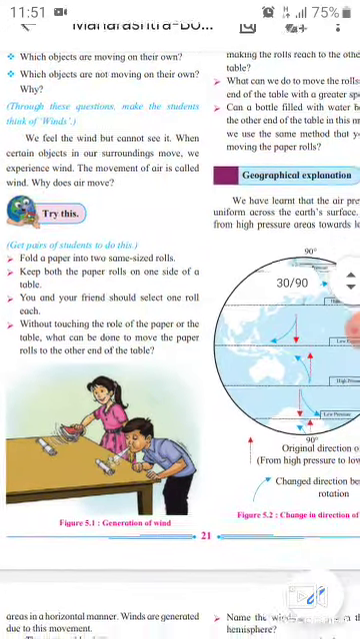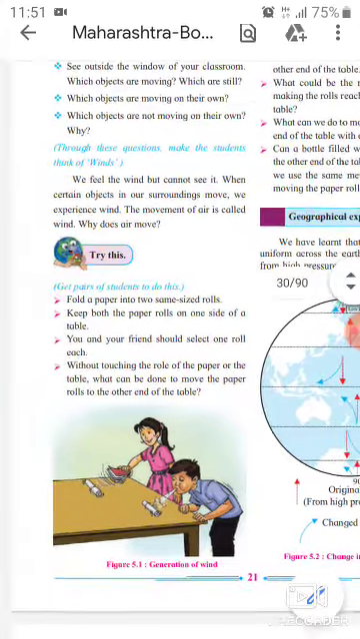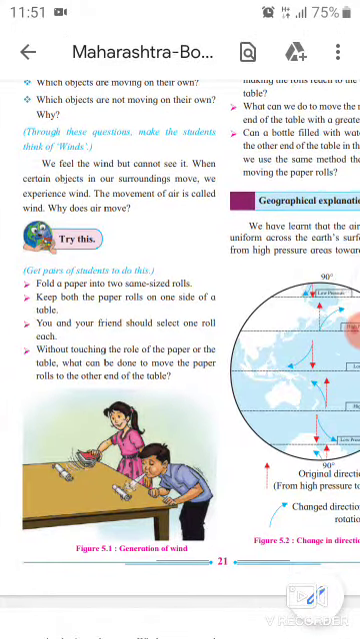No, because its weight compared to the paper roll is higher, and our pressure becomes very less as compared to the weight of the bottle. That's why it is not possible. Okay students, it is a simple experiment, given so that you realize what is meant by air, wind, and pressure, low pressure and high pressure.